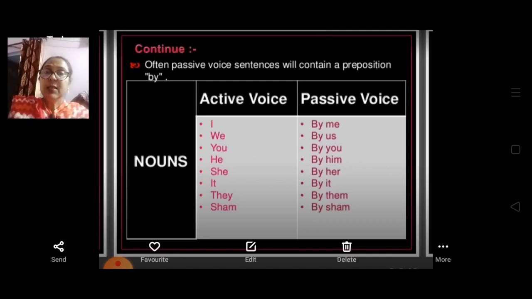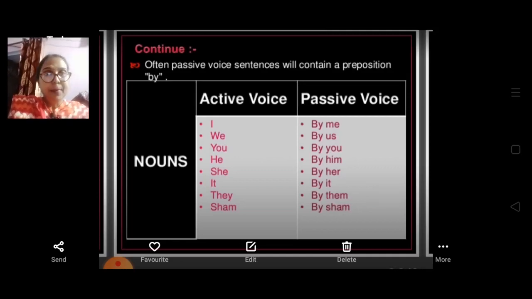So always remember this concept. "By" will be there, and after that I will become me, we become us, you remains the same, he becomes him, she becomes her, it remains it, and they become them. So always remember the changes in the pronouns.